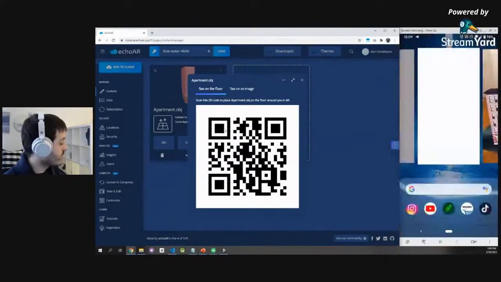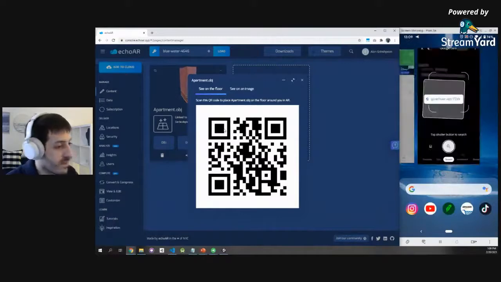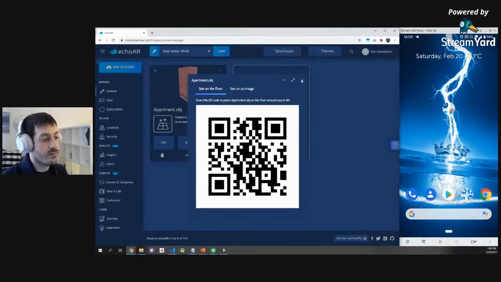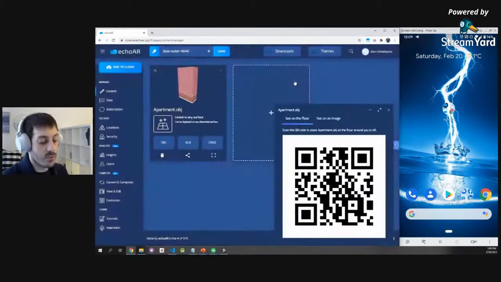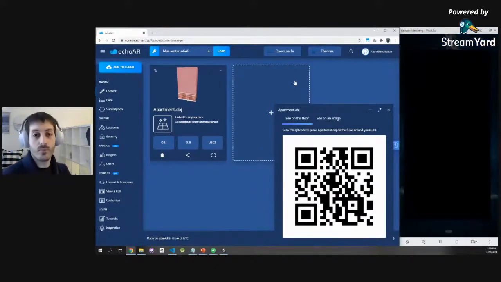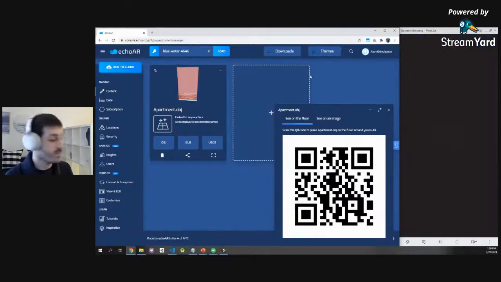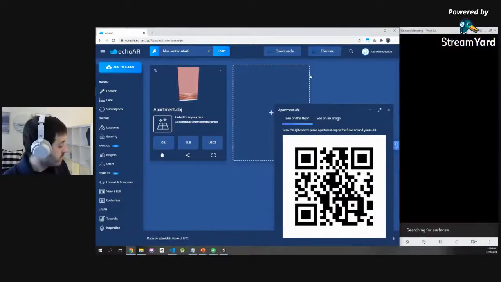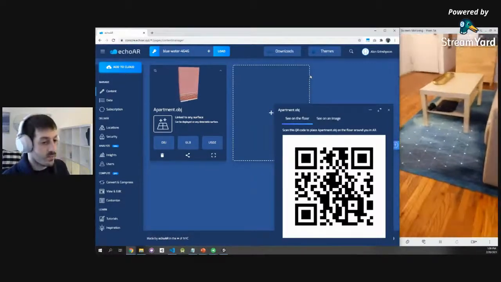Perfect. So we saw web, we saw mobile. Let's show you another example, Unity. It's a game engine a lot of developers love to use. So let's see how that works. Later in our coding workshop, we're going to dive into how to use Unity. So same effect, camera opens, recognizes the floor.